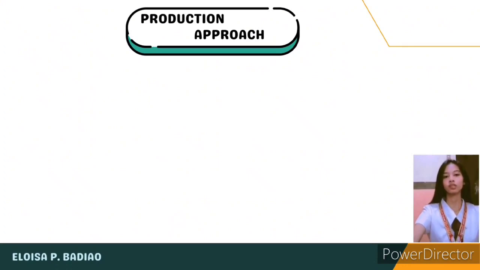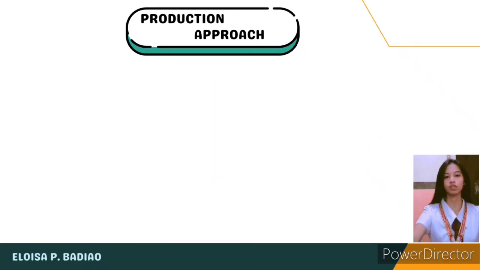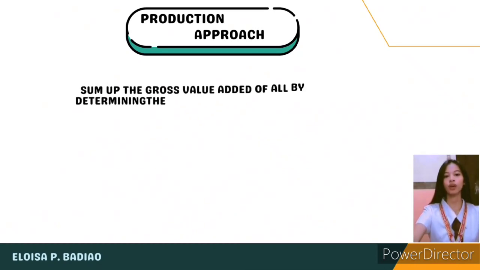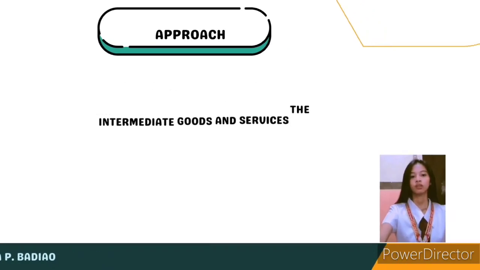Another example is the production of a car. The production approach would add up the value of all parts used to make a car, such as engine, tires, and seats, and subtract the value of any intermediate good used in the production process, such as the steel used to make the engine blocks.